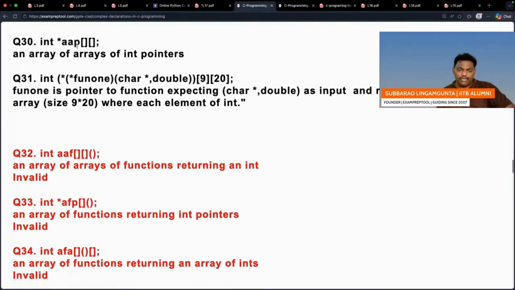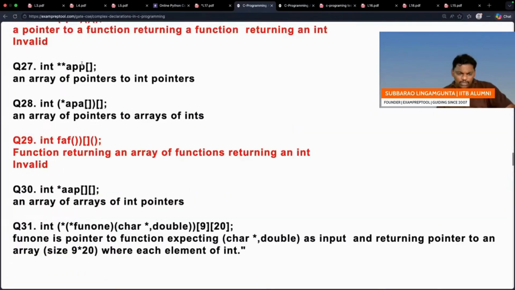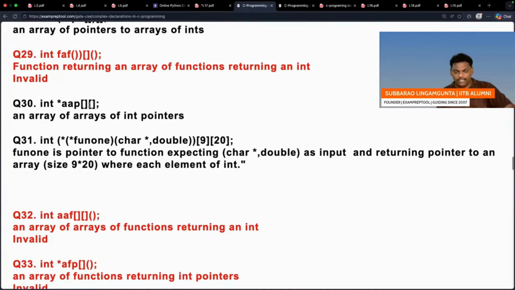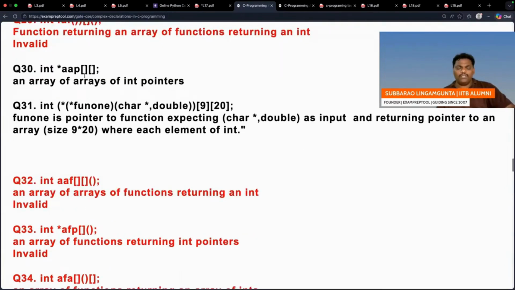See this one. I think it's the same thing as question number 27. Question number 30 is almost similar. Here, double pointer, double array. AAP is a 2D array where every member is an integer pointer. It is a 2D array; the previous one is a single array.